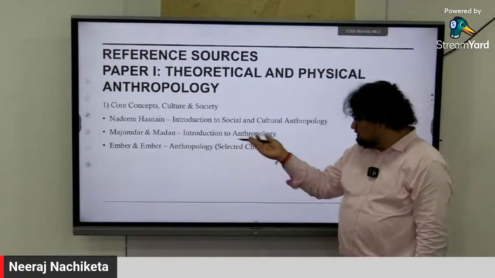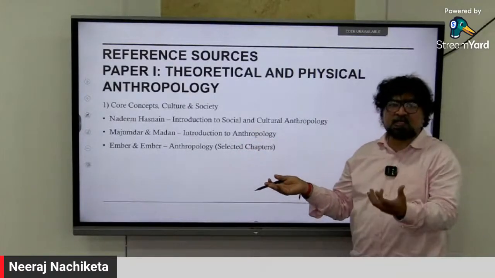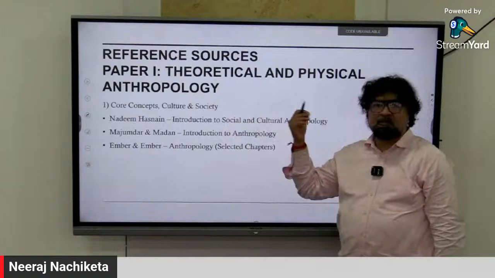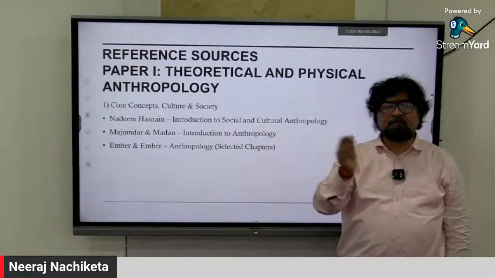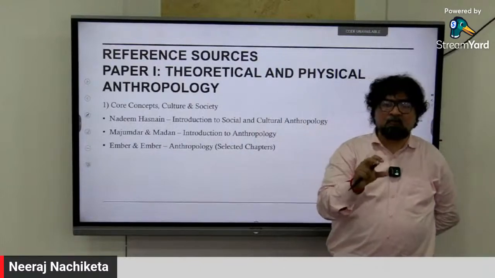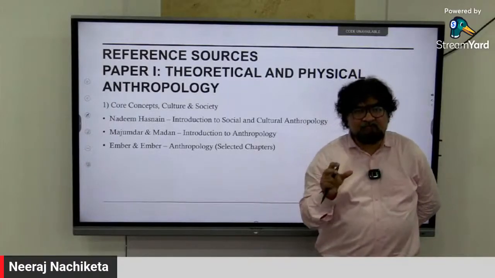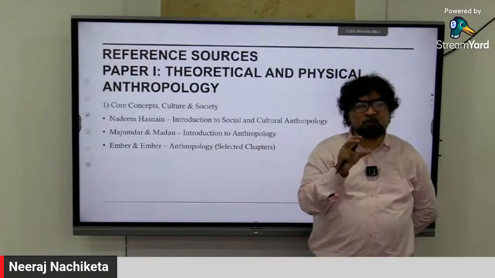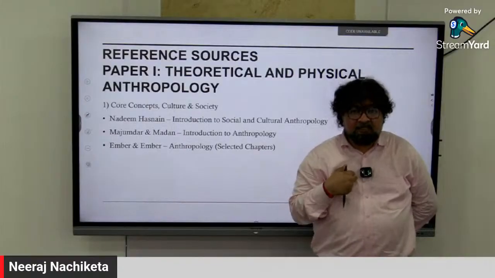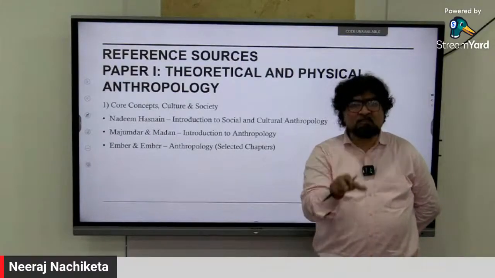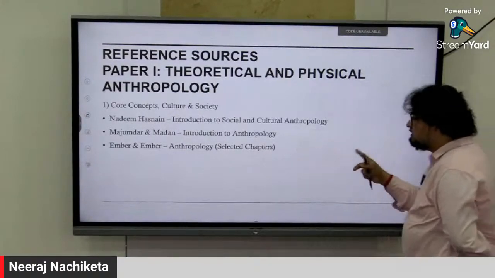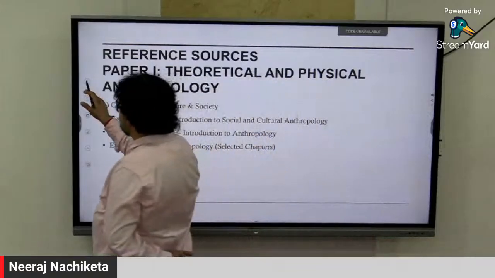Majumdar and Madan, Introduction to Anthropology, basic understanding of the subject. Then Ember and Ember, but you don't have to read all chapters. In many reference books you don't have to read all the chapters; it is selective reading of topics and subtopics. As a teacher I can tell you these are the topics you have to read. So selected chapters will be there.